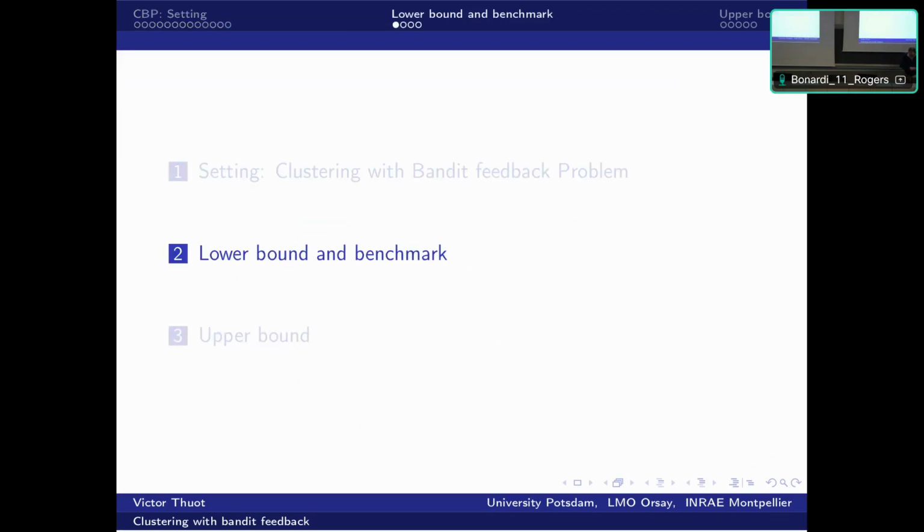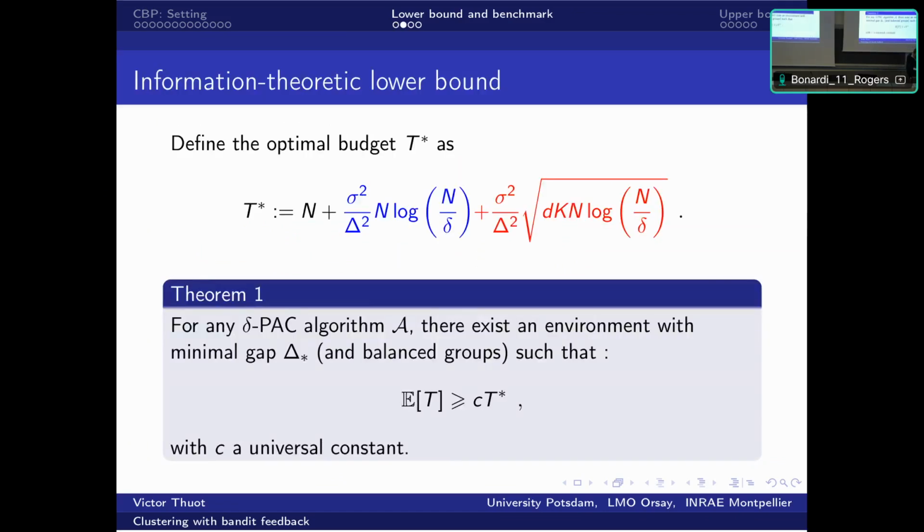So I'll continue with the benchmark and the lower bound. Our main contribution is in showing that this budget T star, which is in my slide, is really an important quantity for the problem. It comes with three terms. The black one, the n, just tells that we need to sample at least once each arm. So let's not focus on this one, but the blue and the red terms are interesting.